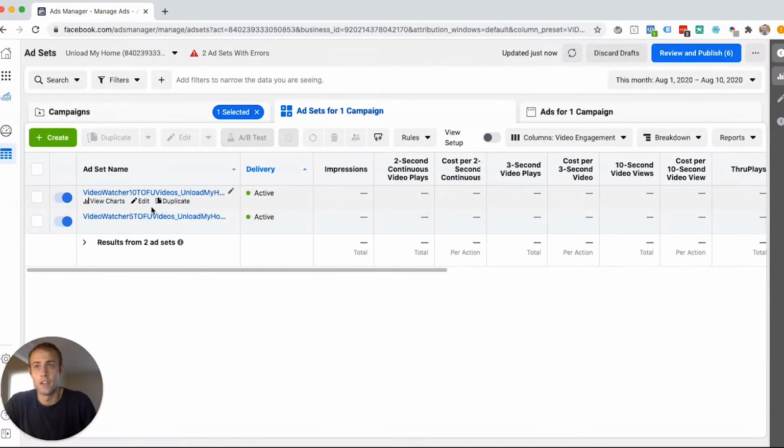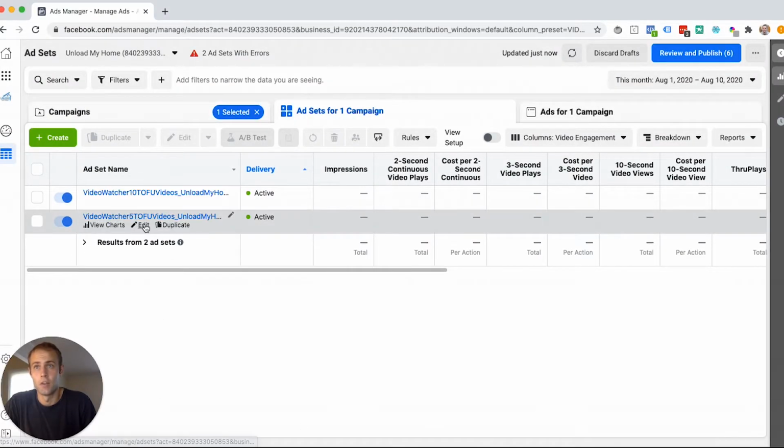So I'm going to try setting that up and creating a retargeting campaign for people who have watched both of those videos for 10 seconds or more. And we'll see if I'm able to improve some of my metrics like my click-through rate and hopefully my conversion rate to getting some leads. So you can see I have two ad sets here. I'll jump into this first one.